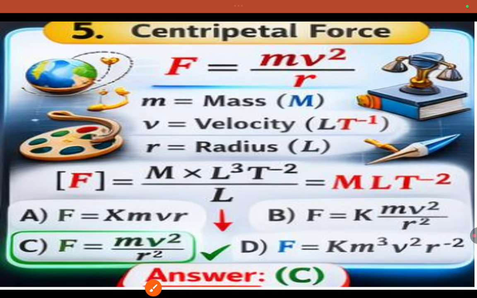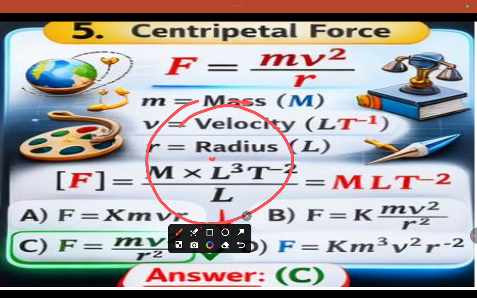Next, centripetal force. What is centripetal force? Centripetal force is the force which works toward the center. See, this is the center point. Force which works towards a center is called centripetal force. Force which acts away from the center is called centrifugal force.